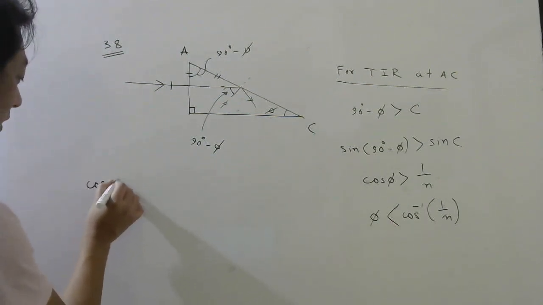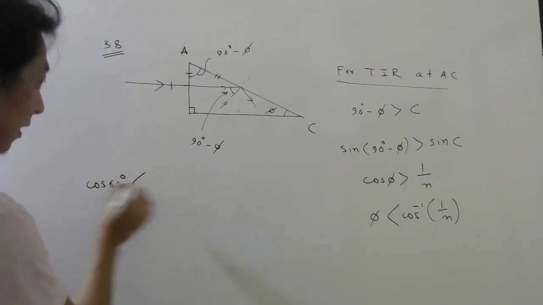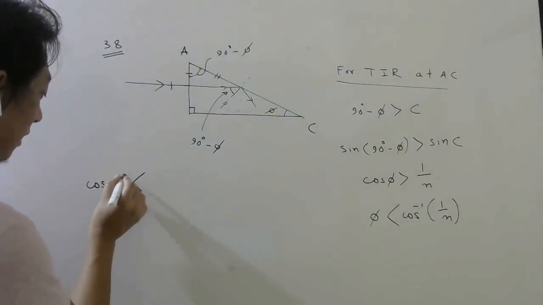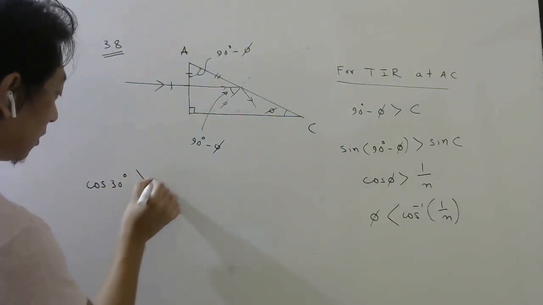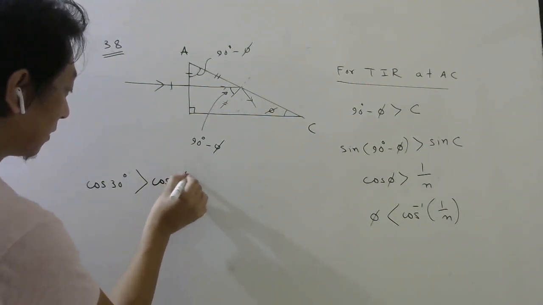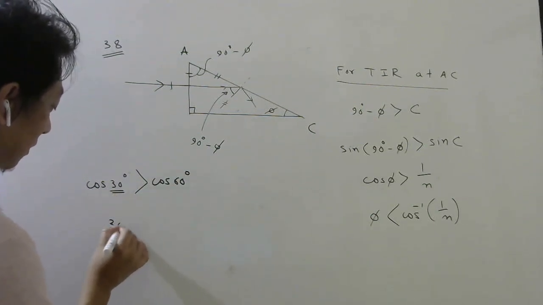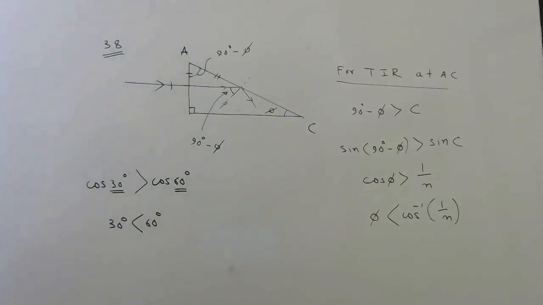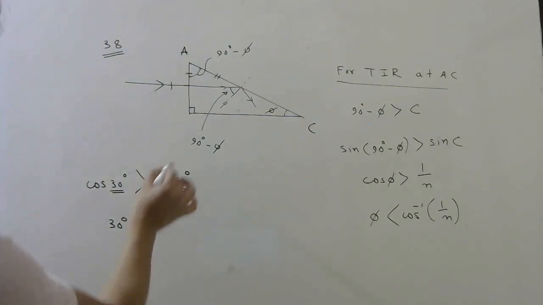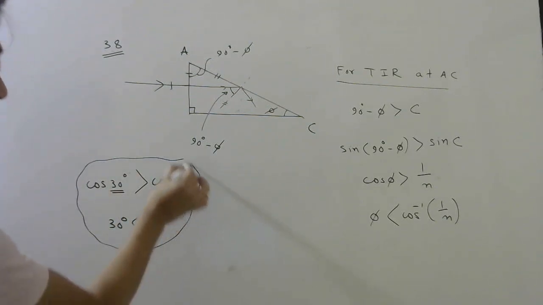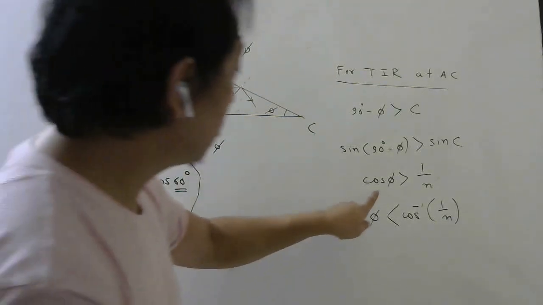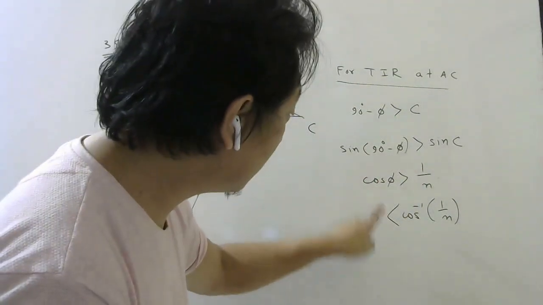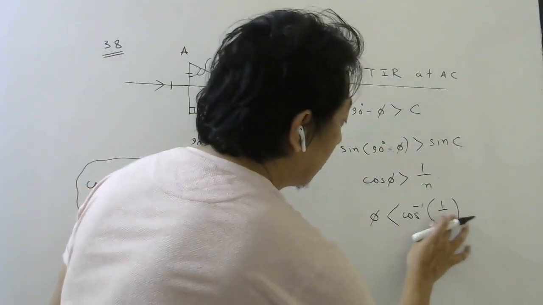Cos 30 degree is actually greater than cos 60 degree. That means this angle is less than this angle, unlike the sine function. So be careful about this. Cos is a decreasing function. So if cos of angle is greater than 1 by n, angle should be less than cos inverse. Now n value they have given is 1.5.